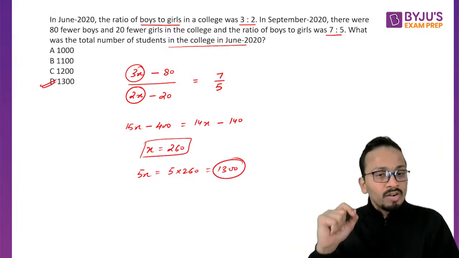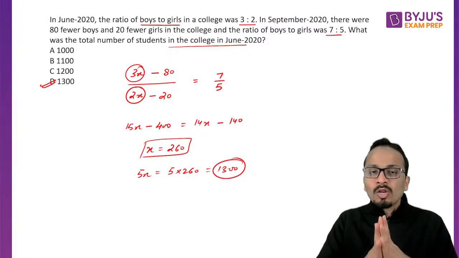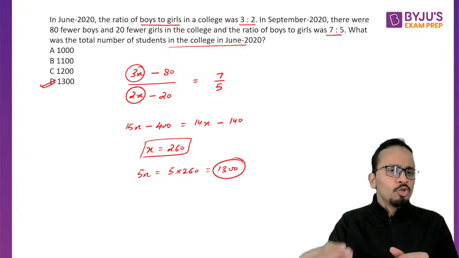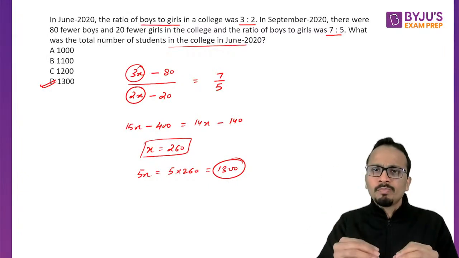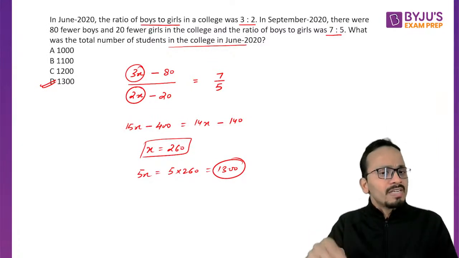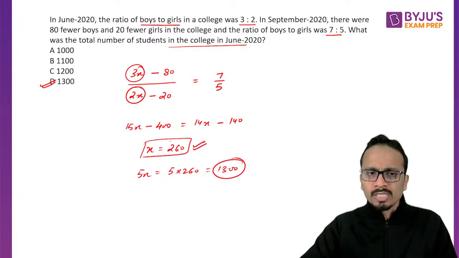Now friends, one more piece of advice I want to give all of you is, when you are going to mark your answer among the options, it's always better to read the last line of the question. Otherwise, sometimes it happens that I've got the value of x as 260.